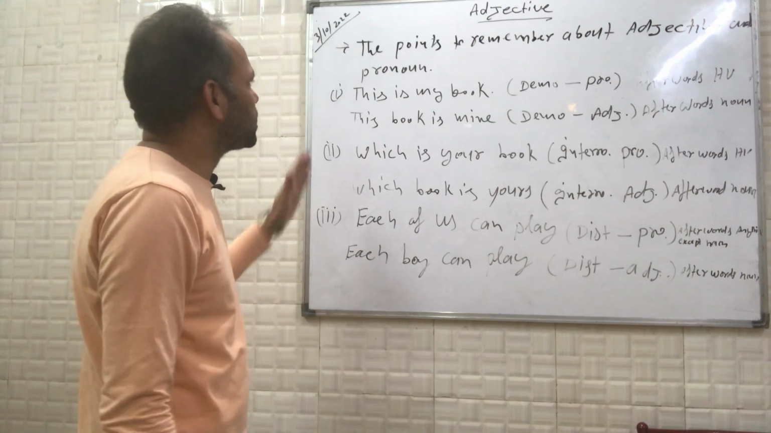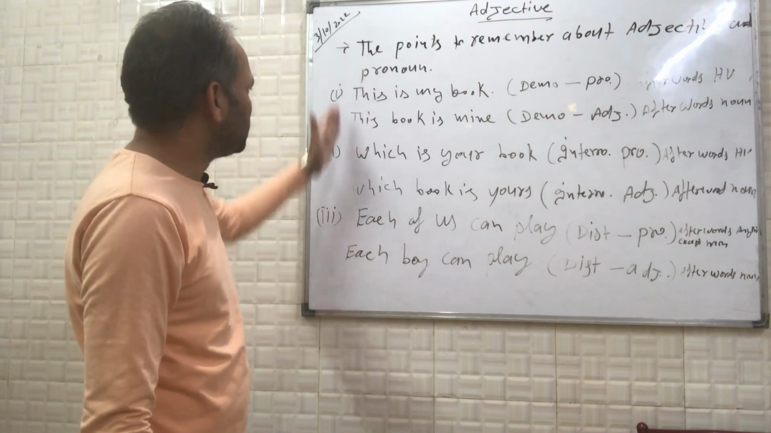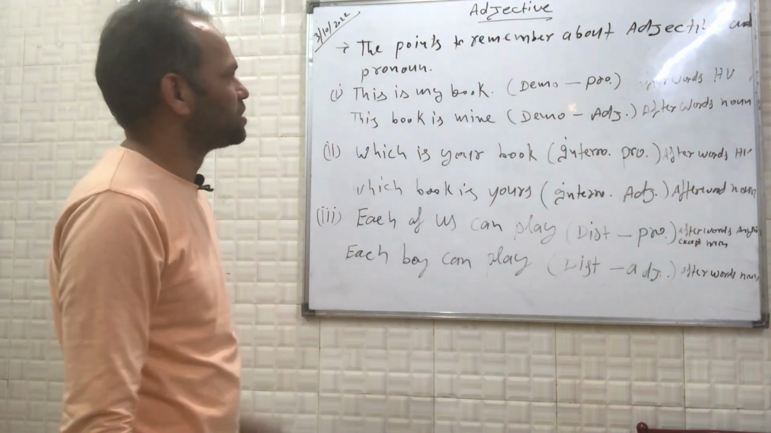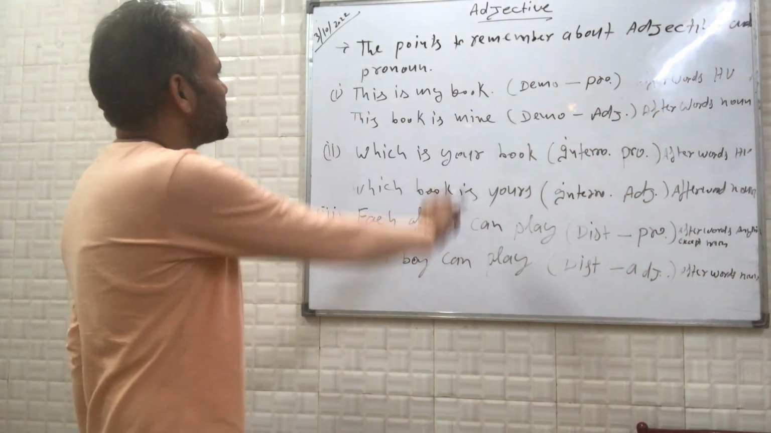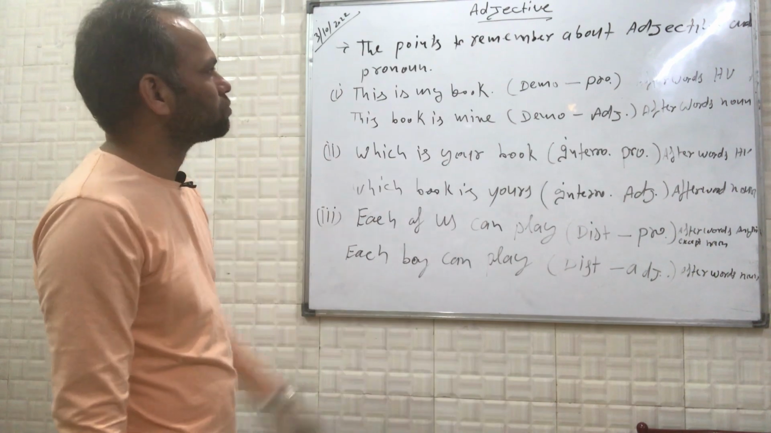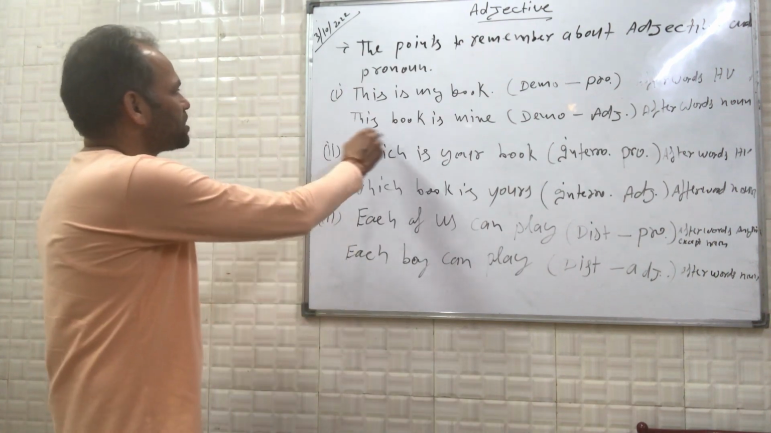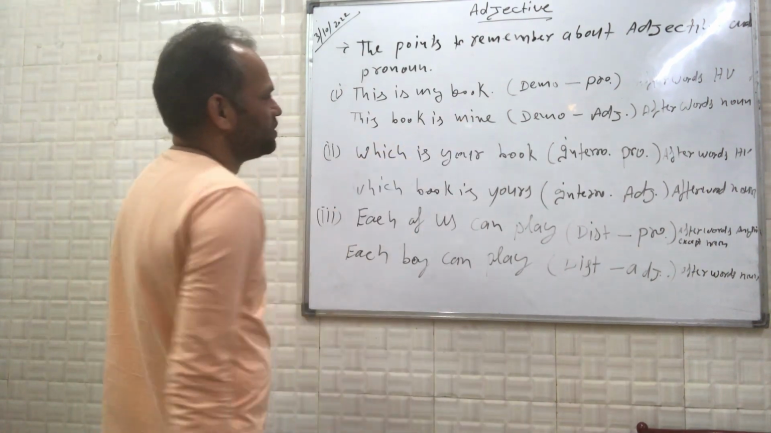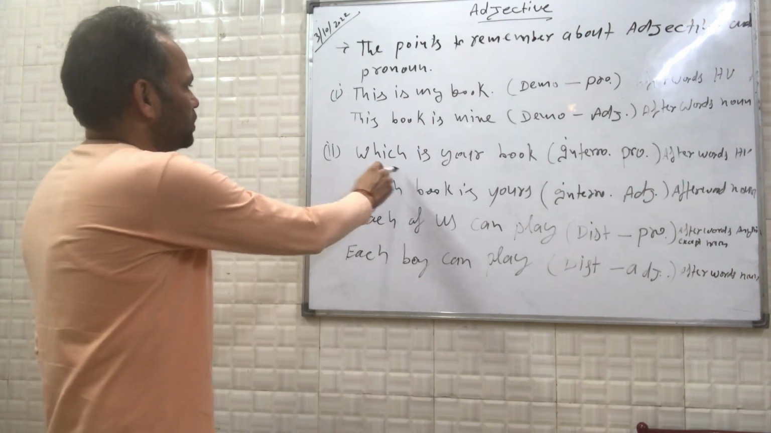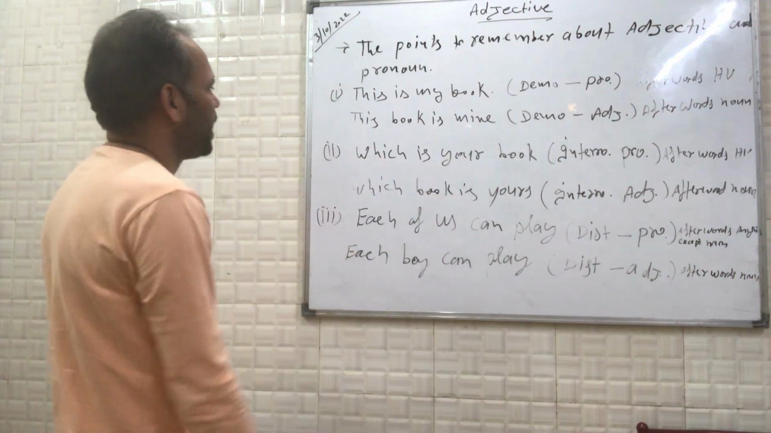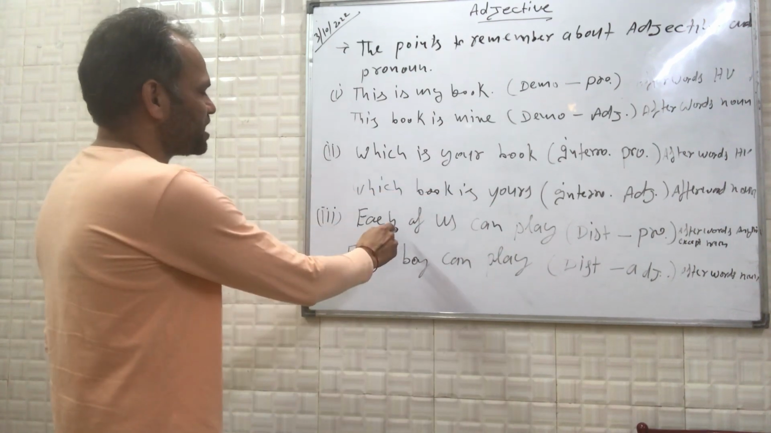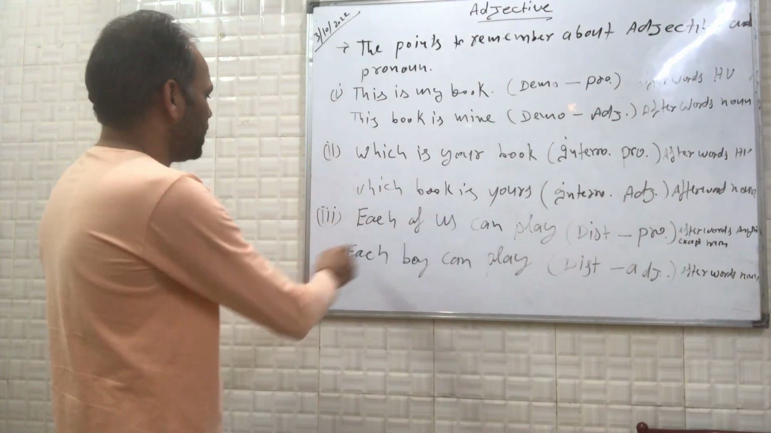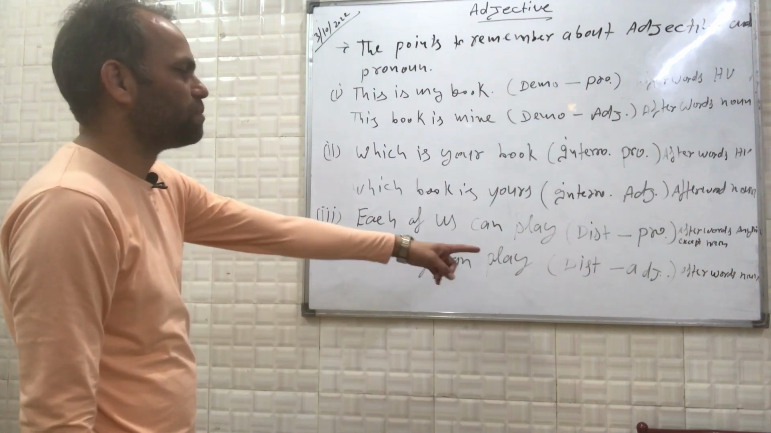Let us explain these points with the help of these examples. There are 6 examples with me. The first example says, this is my book. Second example says, this book is mine. Third says, which is your book. And fourth says, which book is yours. Fifth one says, each of us can play. And sixth one says, each boy can play.